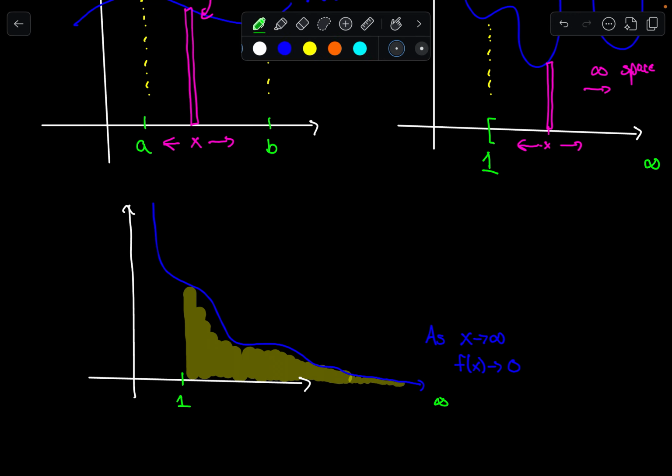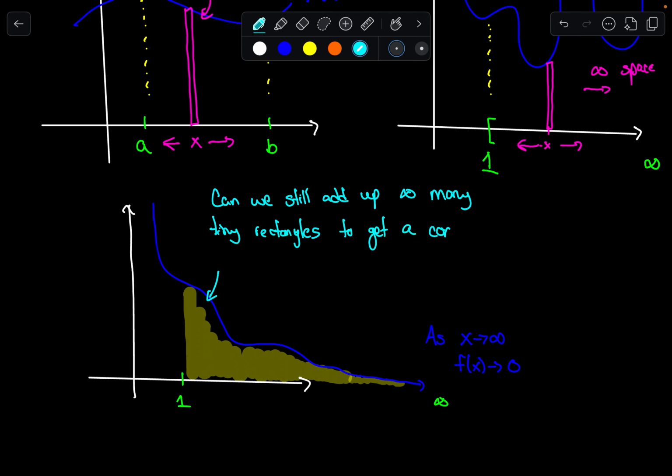And the real big math question is, can we still add up infinitely many tiny rectangles to get a concrete number?